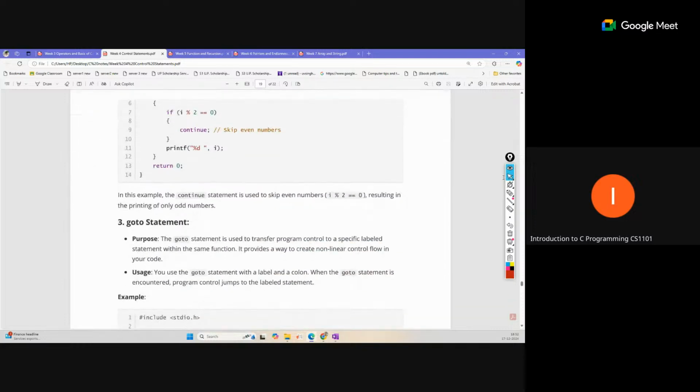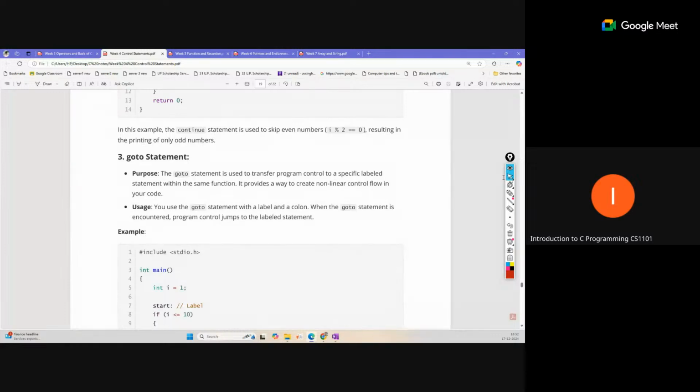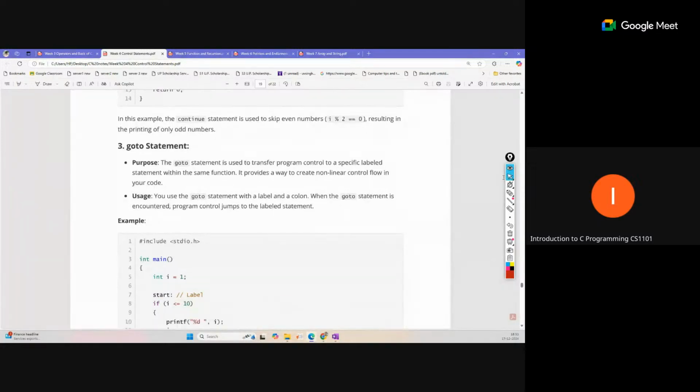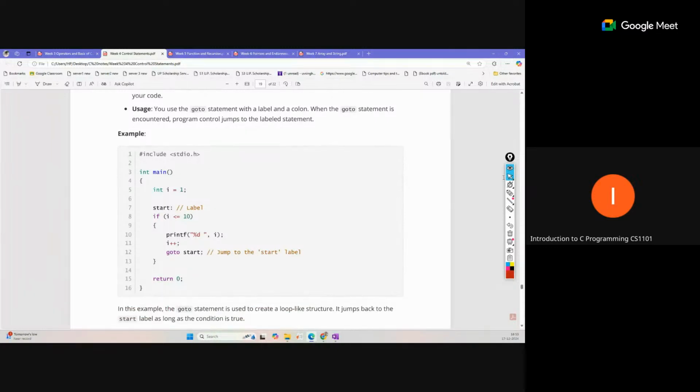And goto statement is a different thing that also handles the control, but it is not generally used now. You can define a label at any particular point in your code, like start is defined as a label, and later you can directly jump to that point in your code.